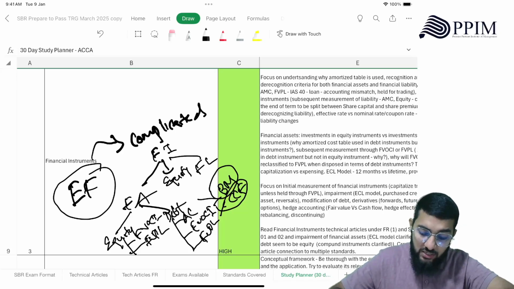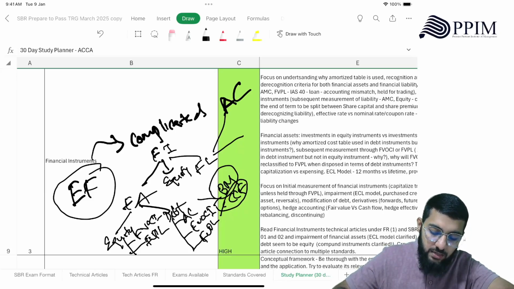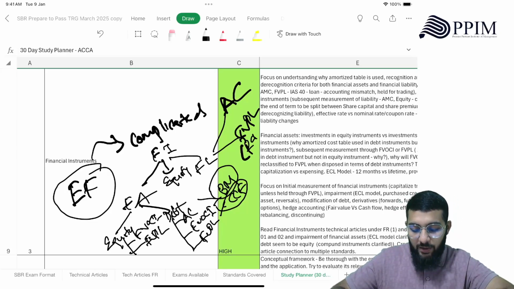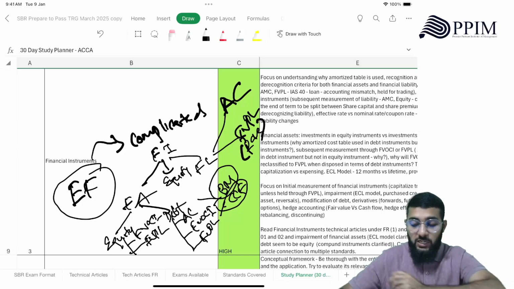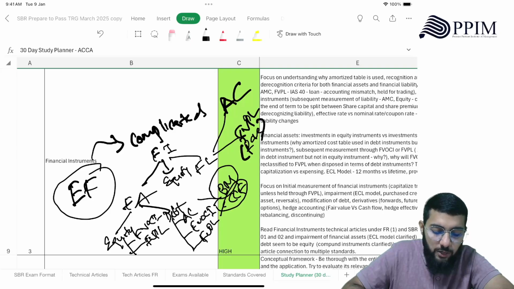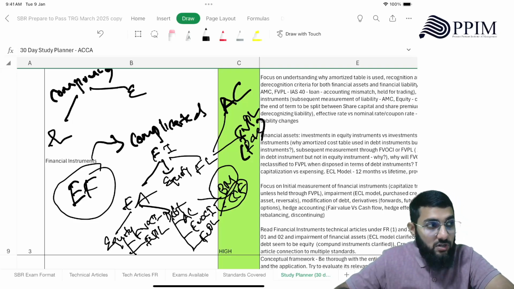Then comes the financial liability. Subsequently, you measure it most of the time using the amortized cost, but sometimes you can use fair value through P&L. It is rare. FVPL is rare, right? So how you deal with that? Okay, now this is one component of financial instrument. Then there is compound instruments, which you have to split between liability and equity, right? So that's your compound instruments.